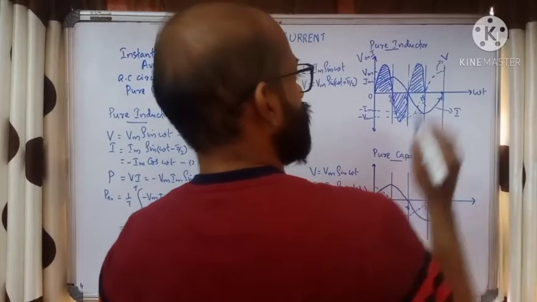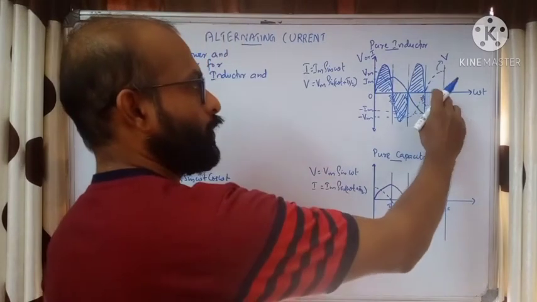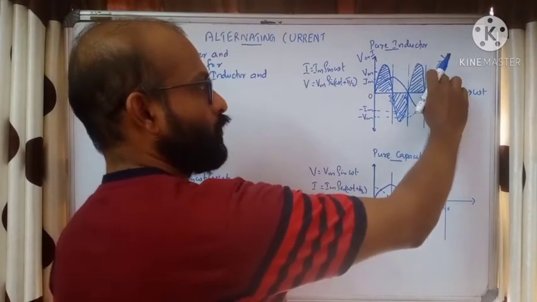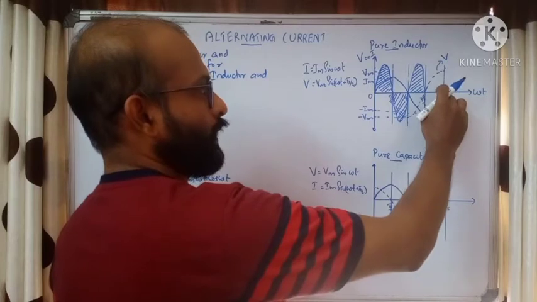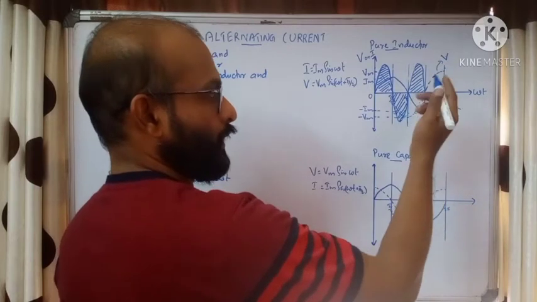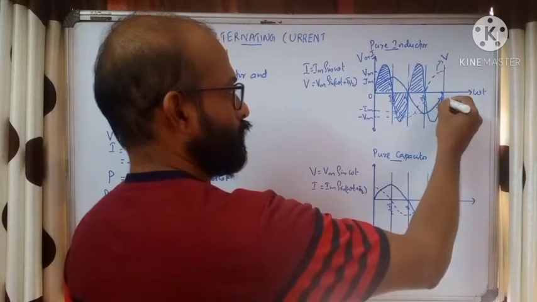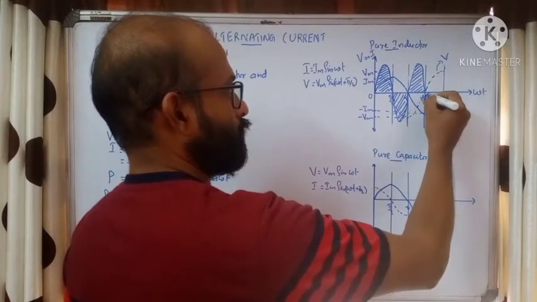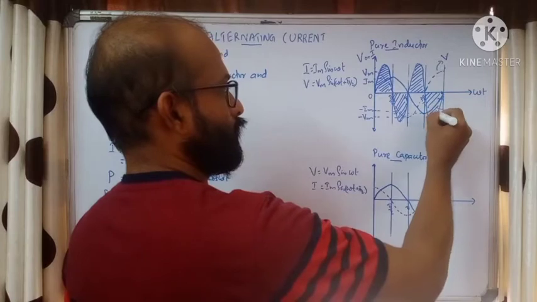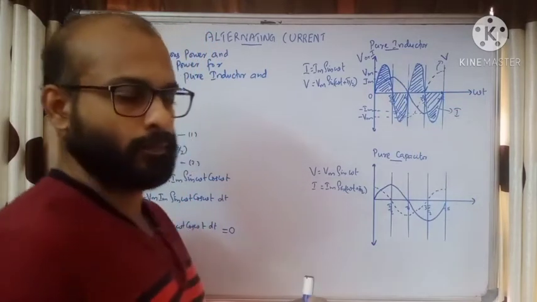Now again from 3 pi by 2 to 2 pi, here we have positive and here we have negative. When you multiply, you will get a negative value. Then the power will have a negative peak. We have a negative peak here. This is the variation of power.